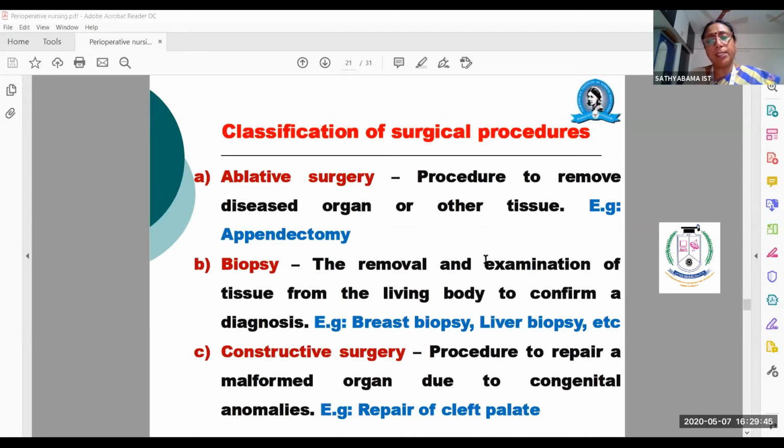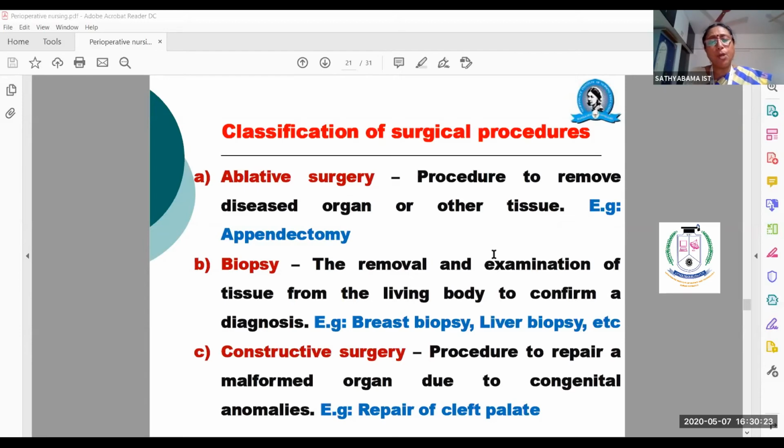So if the appendix gets inflamed, what happens? It has to be removed, there is no other way, but nothing will happen. If it is removed, don't think that the large intestine will totally block. No, not like that. The appendix is a small extension of your large intestine, so that has to be removed. Those types of ectomy surgeries are called ablative surgeries. Ectomy means removal. Okay, then biopsy. It is also a surgery, that is removal and examination of a tissue. Here the total tissue is removed, that is called ectomy.